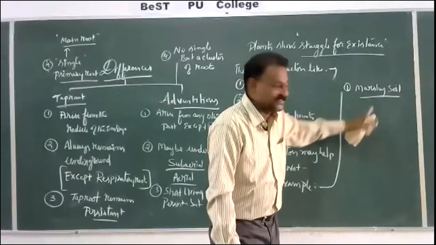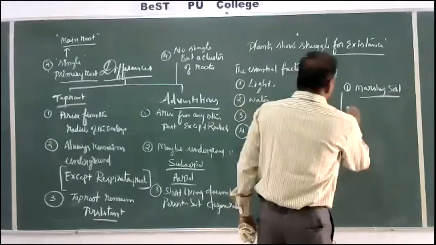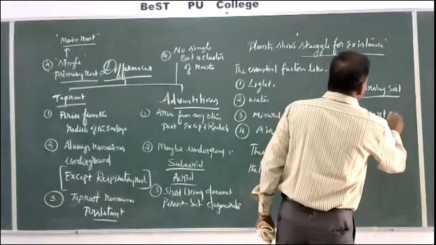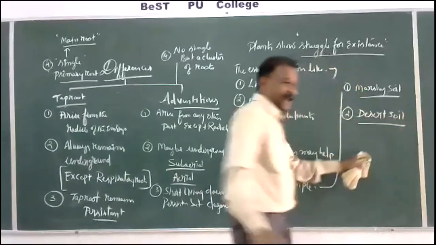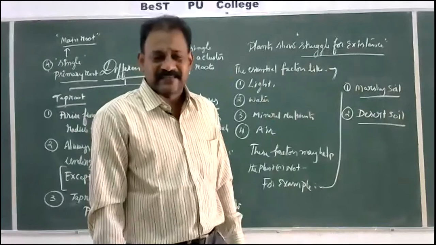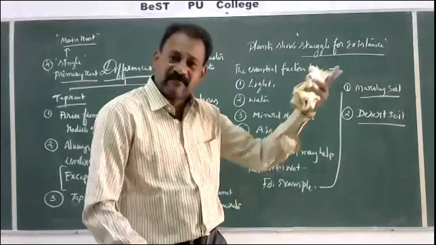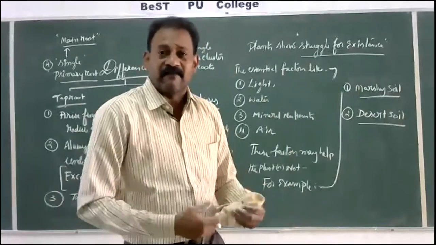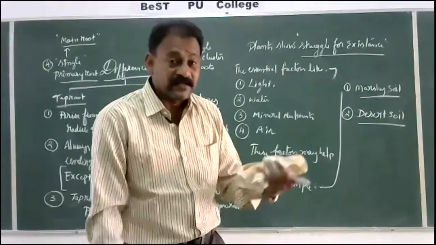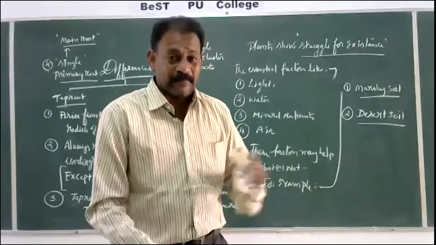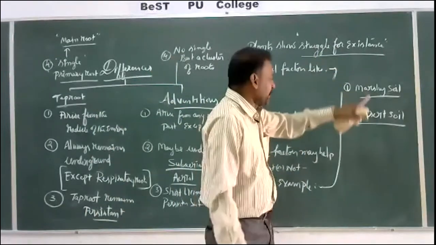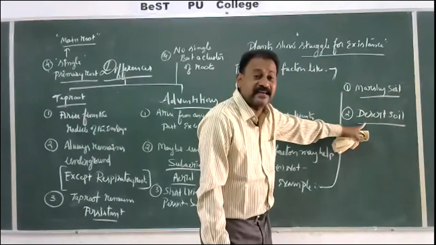And for example, desert plant, desert soil. If a plant is living in desert, sandy soils, light will be there, air will be available, because sandy soil is porous in nature, but water is not. The plants living in watery places are not getting air, and the plants living in deserts are not getting water.